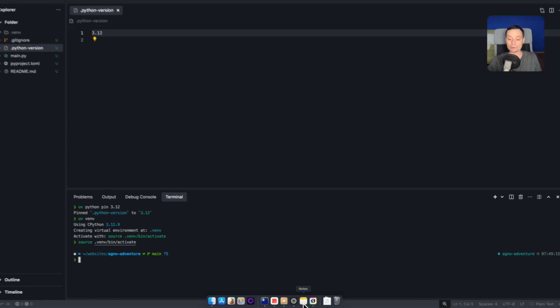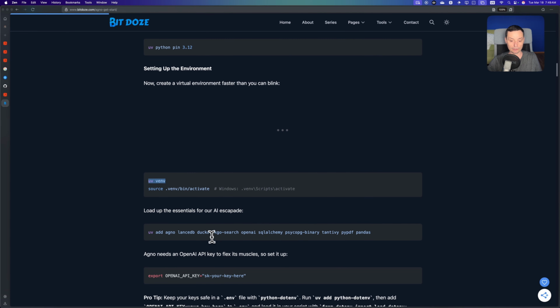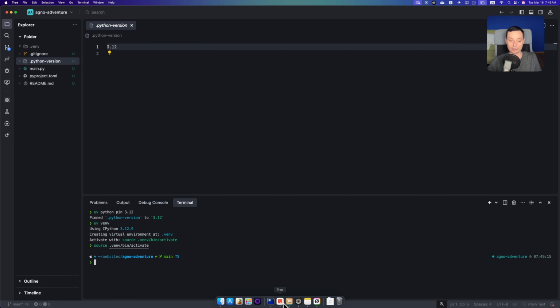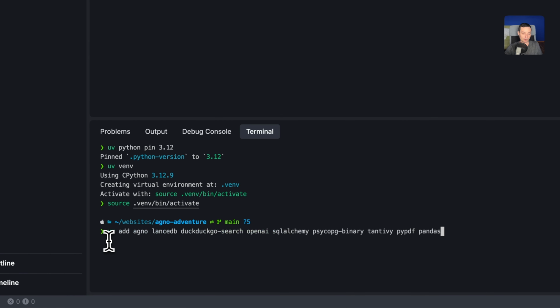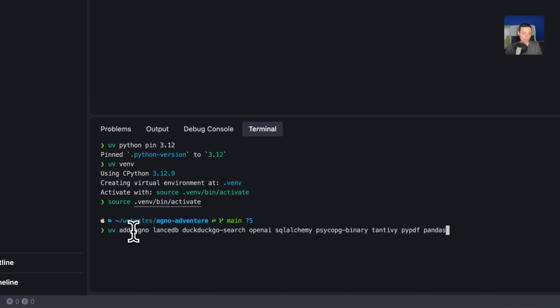What we will do next is use uv add to add the packages that we're going to use into this project. I will add the packages all in the beginning, so you don't need to add packages for every project. So in here I will add Agno, LanceDB that is going to be used for RAG, DuckDuckGo search, OpenAI, and SQLAlchemy. This will be for memory.